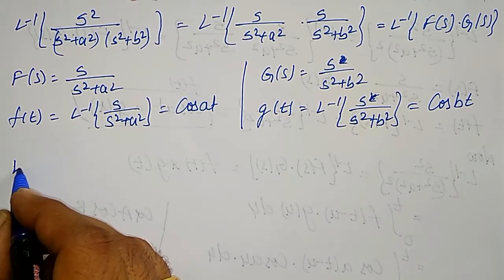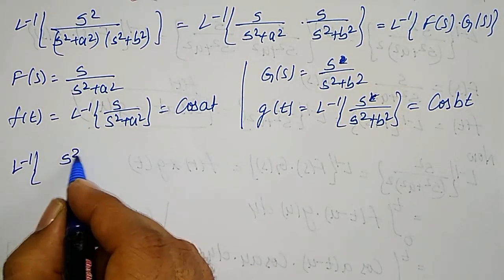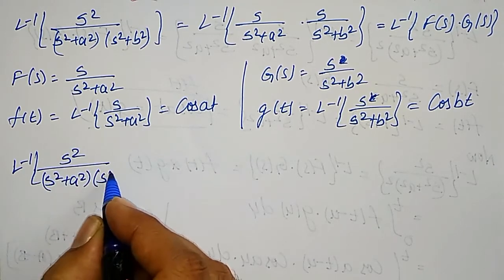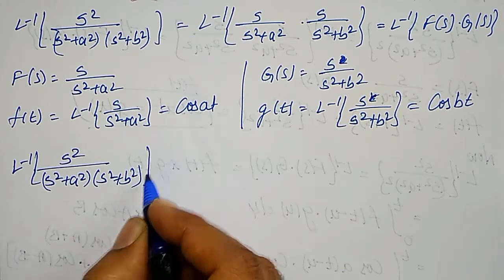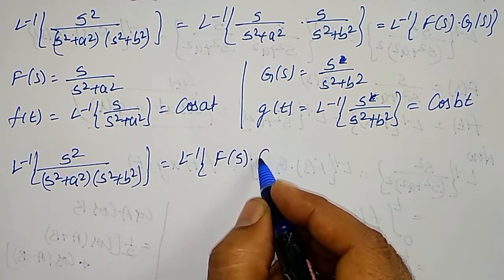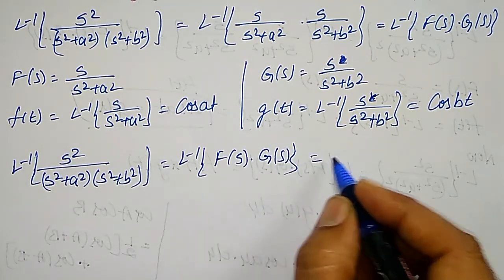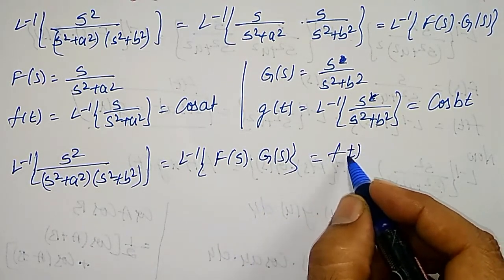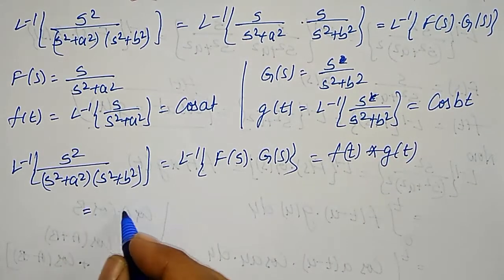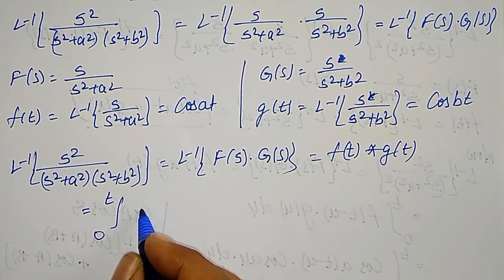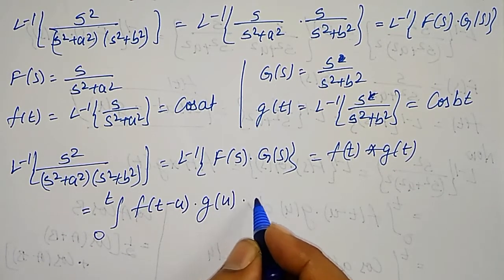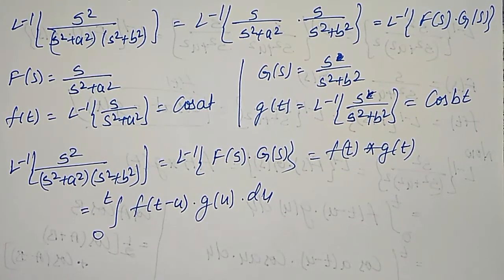Therefore inverse Laplace transform of s square divided by s square plus a square into s square plus b square is equal to inverse Laplace transform of f(s) into g(s), that is nothing but f(t) convolution g(t). And how to define that convolution? That is defined by integration from 0 to t f(t minus u) into g(u) du, or you can interchange them also.